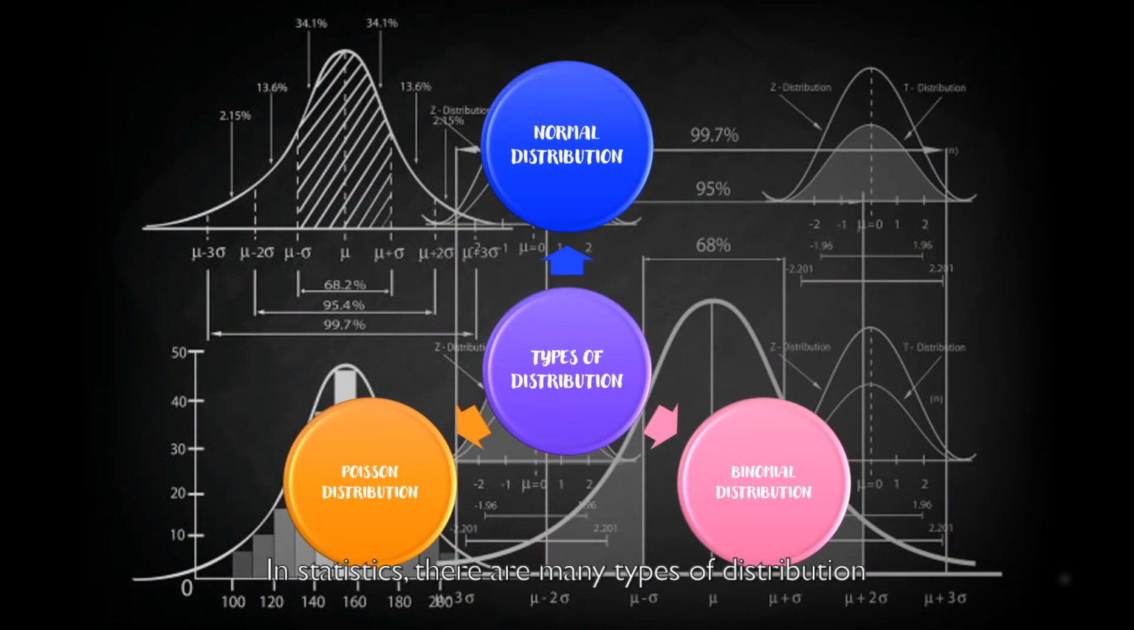In statistics, there are many types of distribution, such as normal distribution, binomial distribution, and Poisson distribution, which we will explain in this video.